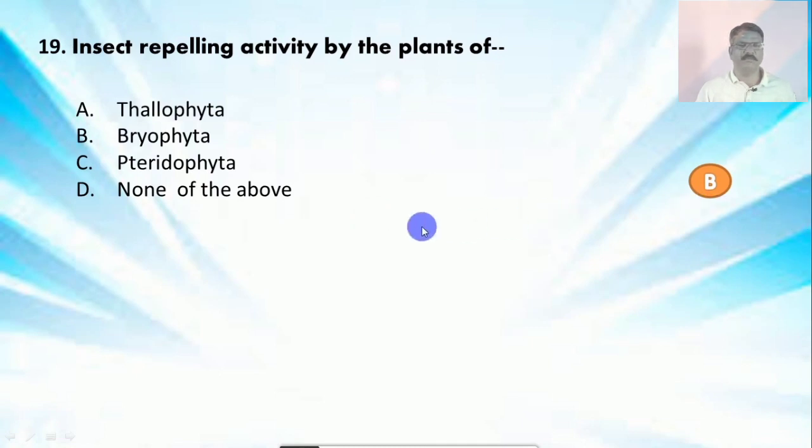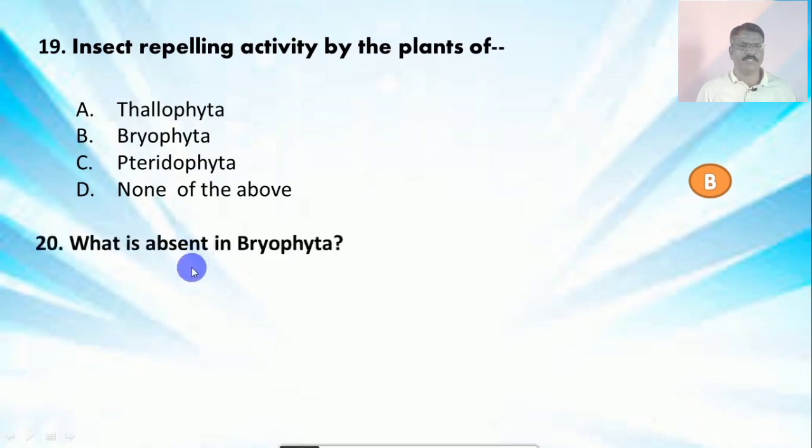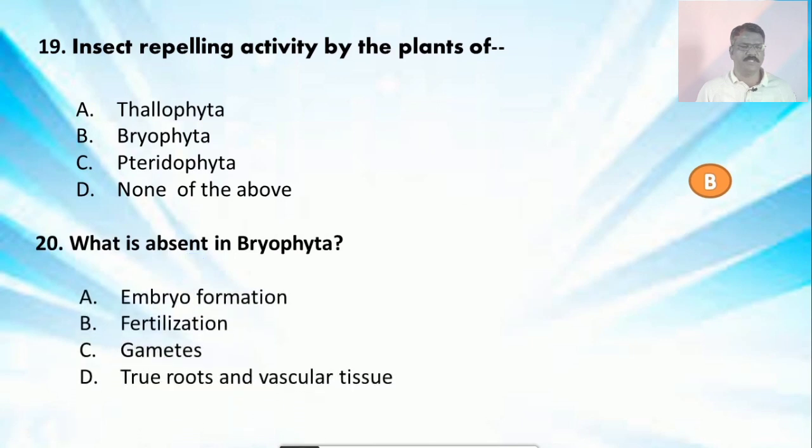Question number 20: What is absent in Bryophyta among the following? The options are A. embryo formation, B. fertilization, C. gametes, D. true roots and vascular tissue. The correct option is D. Embryo formation, fertilization and gametes are present, but true roots and vascular tissue are totally absent in bryophytes.